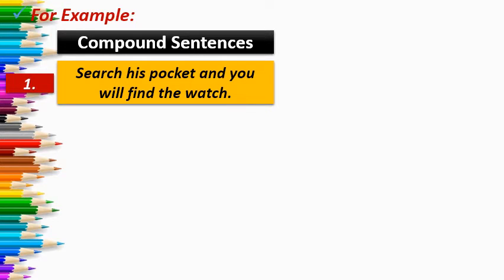First of all, we have to replace the coordinating conjunction with a subordinating conjunction. And subordinating clauses can be noun clause, adjective clause, adverb clause. So as per the sense of the sentence, you have to use subordinating conjunctions.